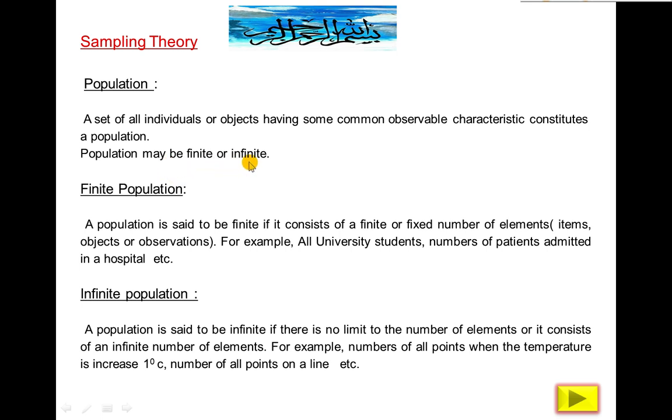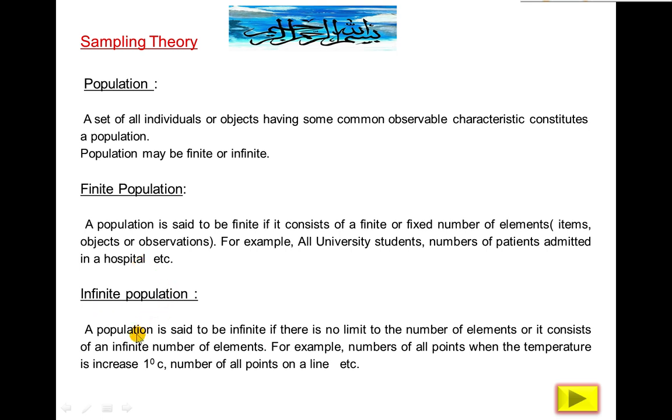Population may be finite or infinite. Finite population: a population is said to be finite if it consists of a finite or fixed number of elements, items, objects or observations. For example, all university students is a finite population. The number of patients admitted in a hospital is a finite population.